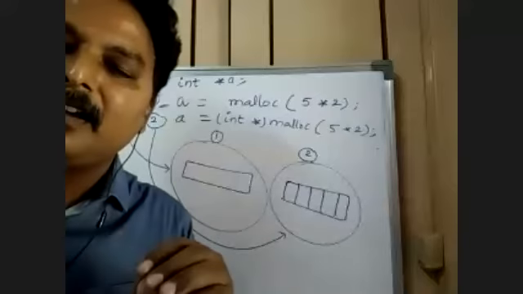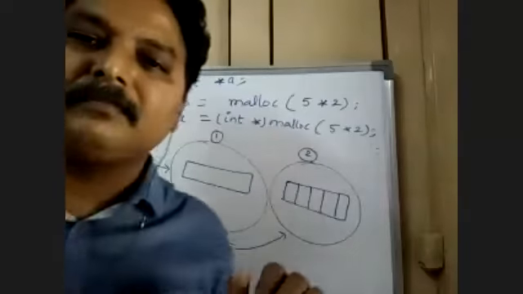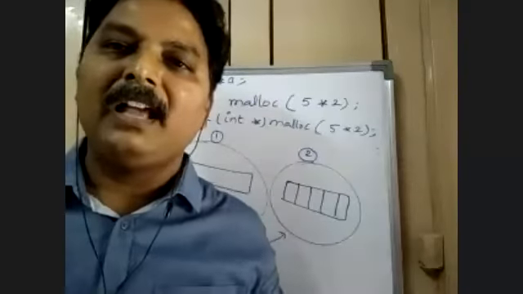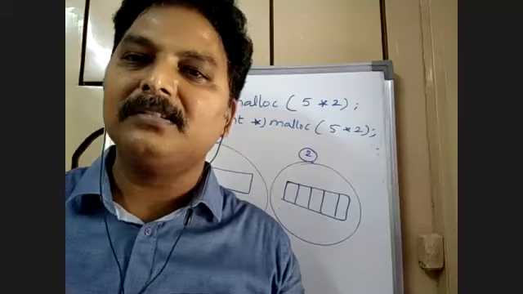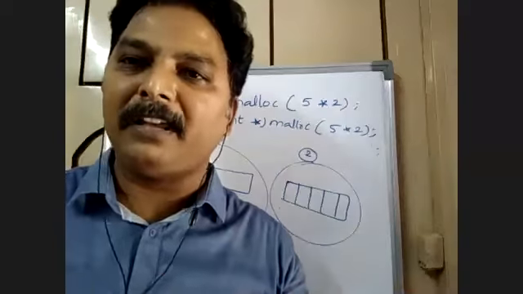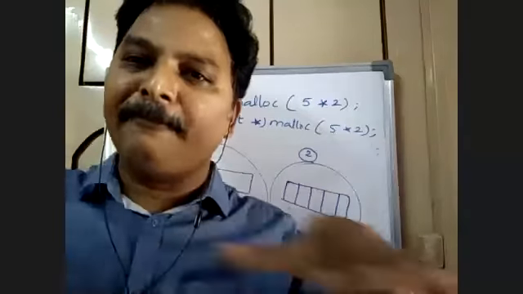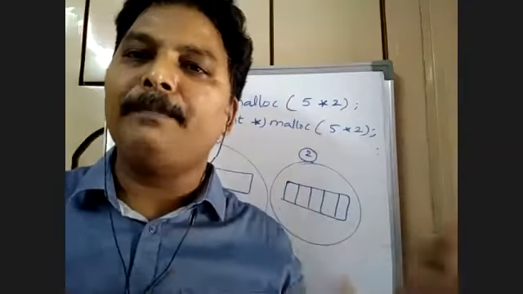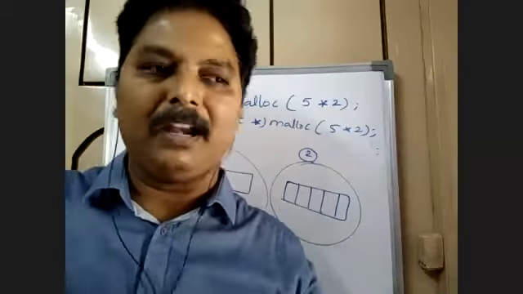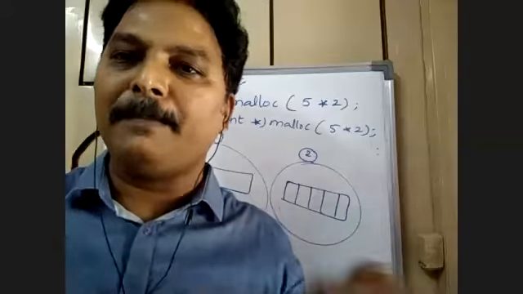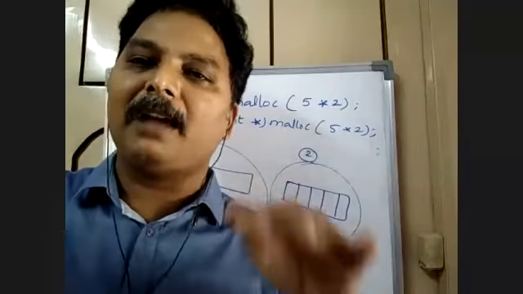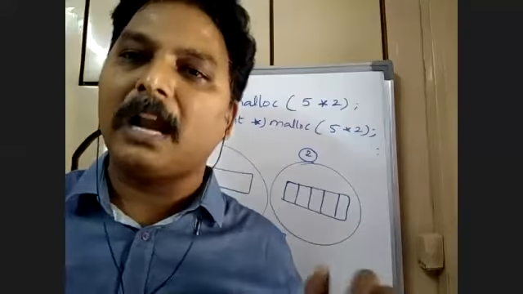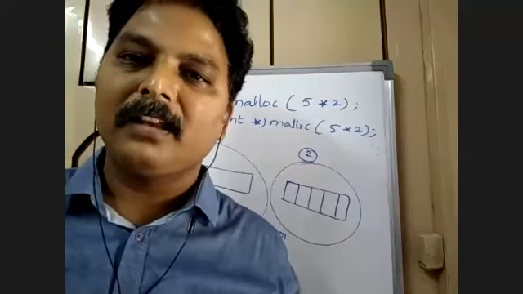apartment without any partitions. I'll give you one simple example. You purchased an apartment where there are no partitions. You have been given 1200 SFT, completely one single floor, without any partition, no bedroom partition, no hall partition, no kitchen partition. A complete empty 1200 SFT apartment is given to you. Is that okay?